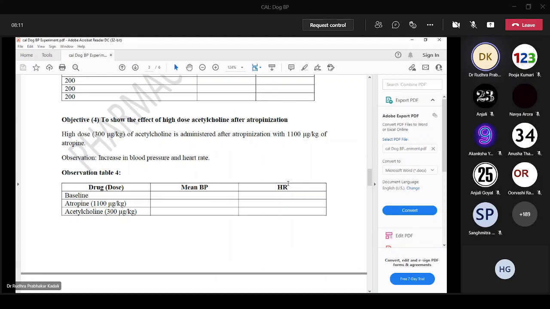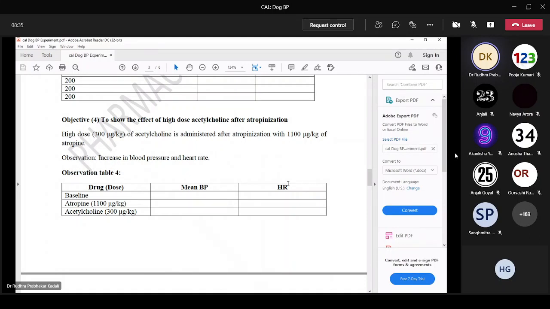These are present on the sympathetic system also. So when acetylcholine activates sympathetic ganglia, it leads to release of adrenaline and noradrenaline, which leads to a rise in BP. The normal response with acetylcholine is fall in BP, but after atropinization, when we give high doses of acetylcholine, we will see a rise in BP.